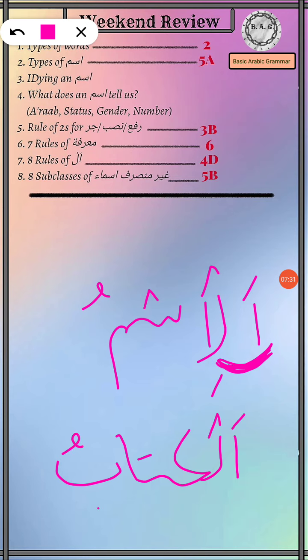Okay, now we can see al over here, then obviously it's going to be an ism, because you will never find the article attached with a verb or a preposition, even in English. The same is the case in Arabic. So al is a characteristic sign for ism, as is the tanween. All right, so these are the two things that we know now.